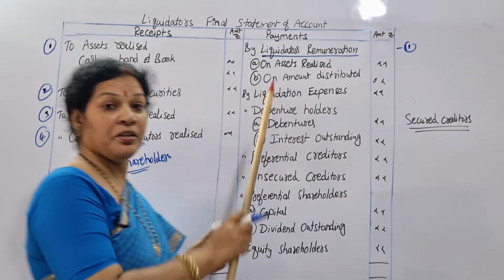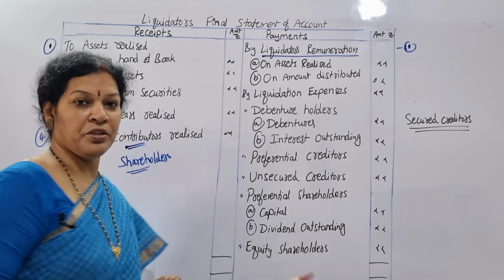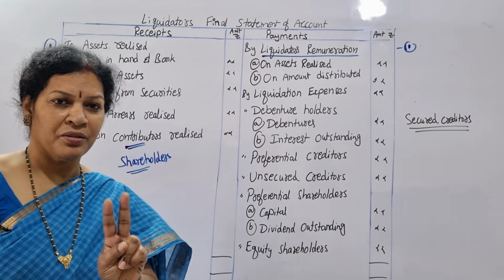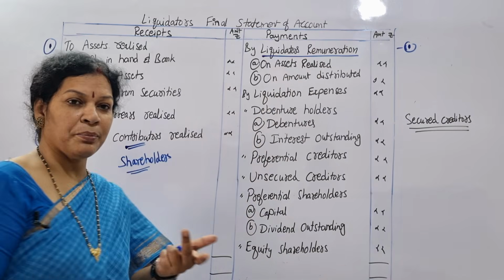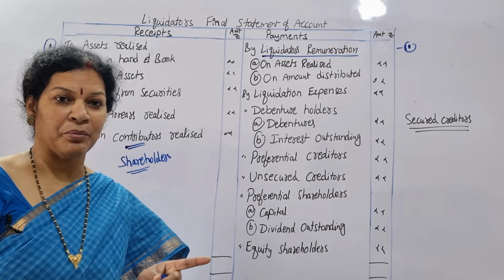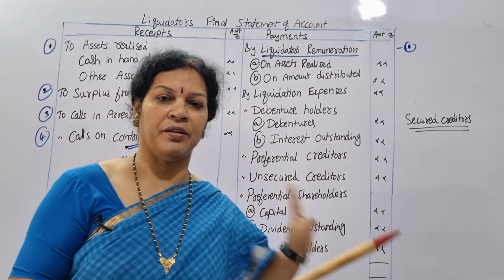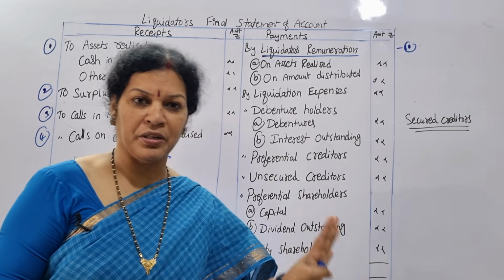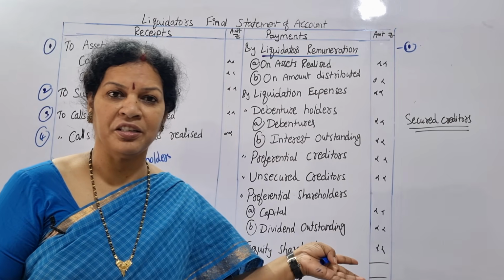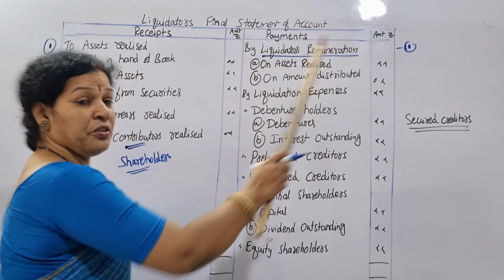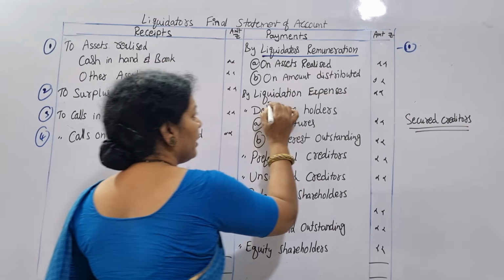Liquidator's payment remuneration. This remuneration is on assets realized and amount distributed. We have learned how to calculate this on the amount distributed. On assets realized, some percentage will be given; to unsecured creditors, some amount will be given. Anyhow, the liquidator's remuneration is to be paid first, because he is working for the company. Unless he gets the salary, he doesn't work. So liquidator's remuneration first. After that, the next preference will be given to the liquidation expenses.